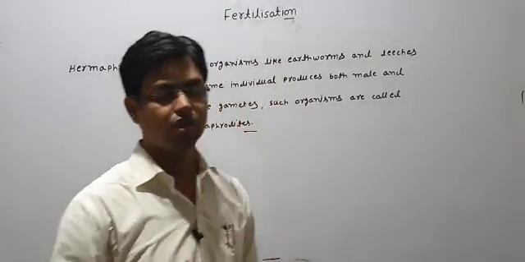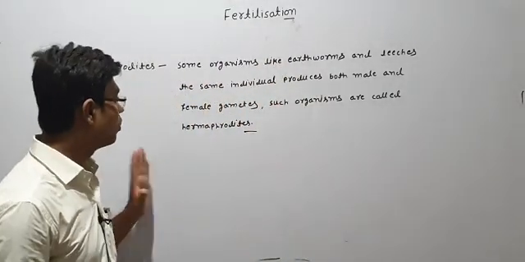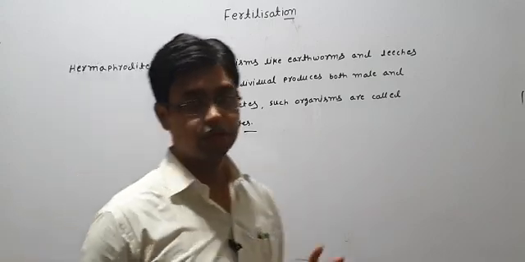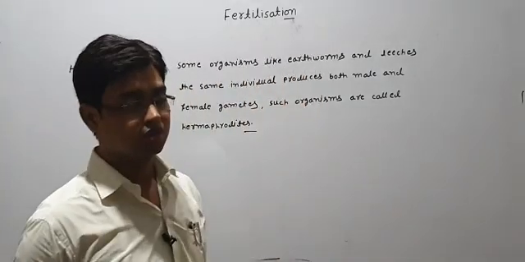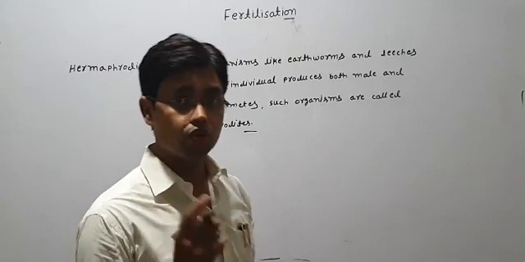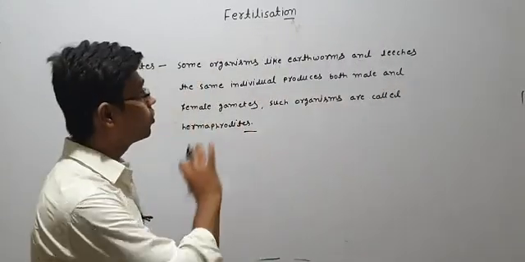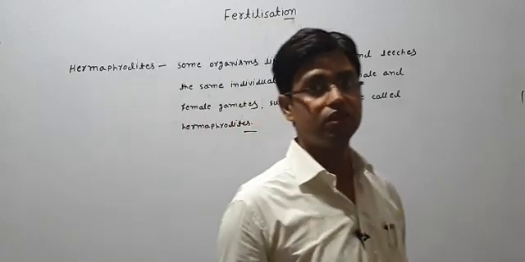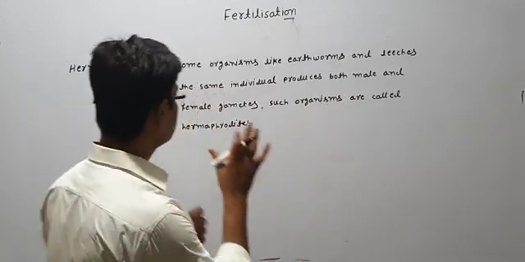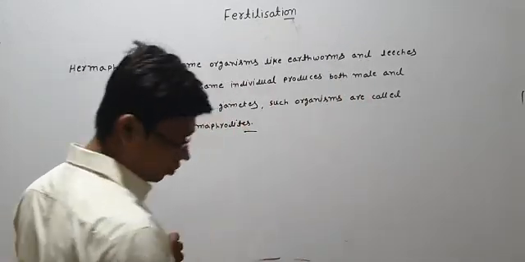We will understand this in detail in higher classes. Here you only have to understand that hermaphrodites are organisms like earthworms and leeches that have both male and female parts. They can produce both male and female gametes, and that is a special category of organisms. Okay, students.